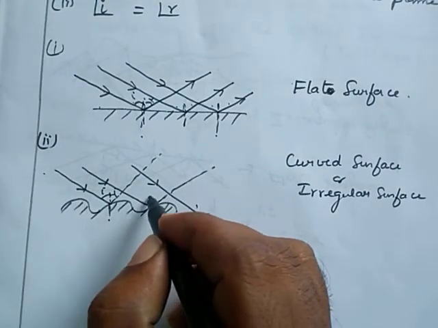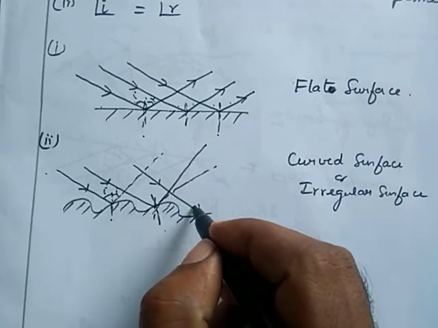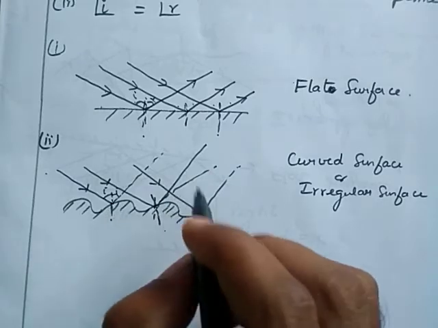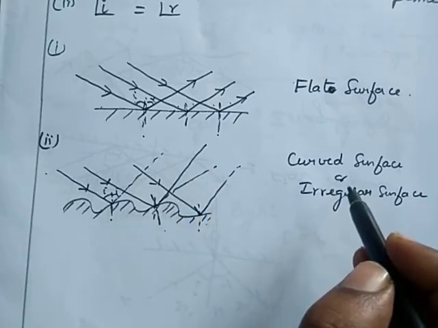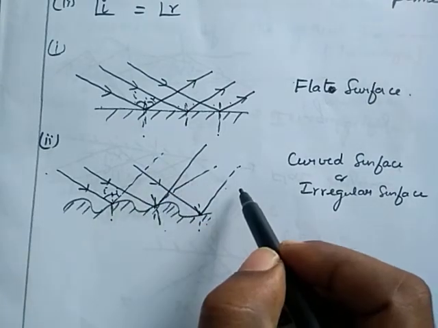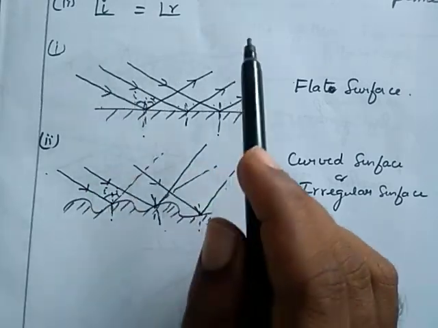This is the normal, and the ray will reflect in this way. Here, this is the normal, and it will reflect in this way. For an irregular or curved surface, the reflected rays are not parallel, they are irregular. But here also the law of reflection will be obeyed.